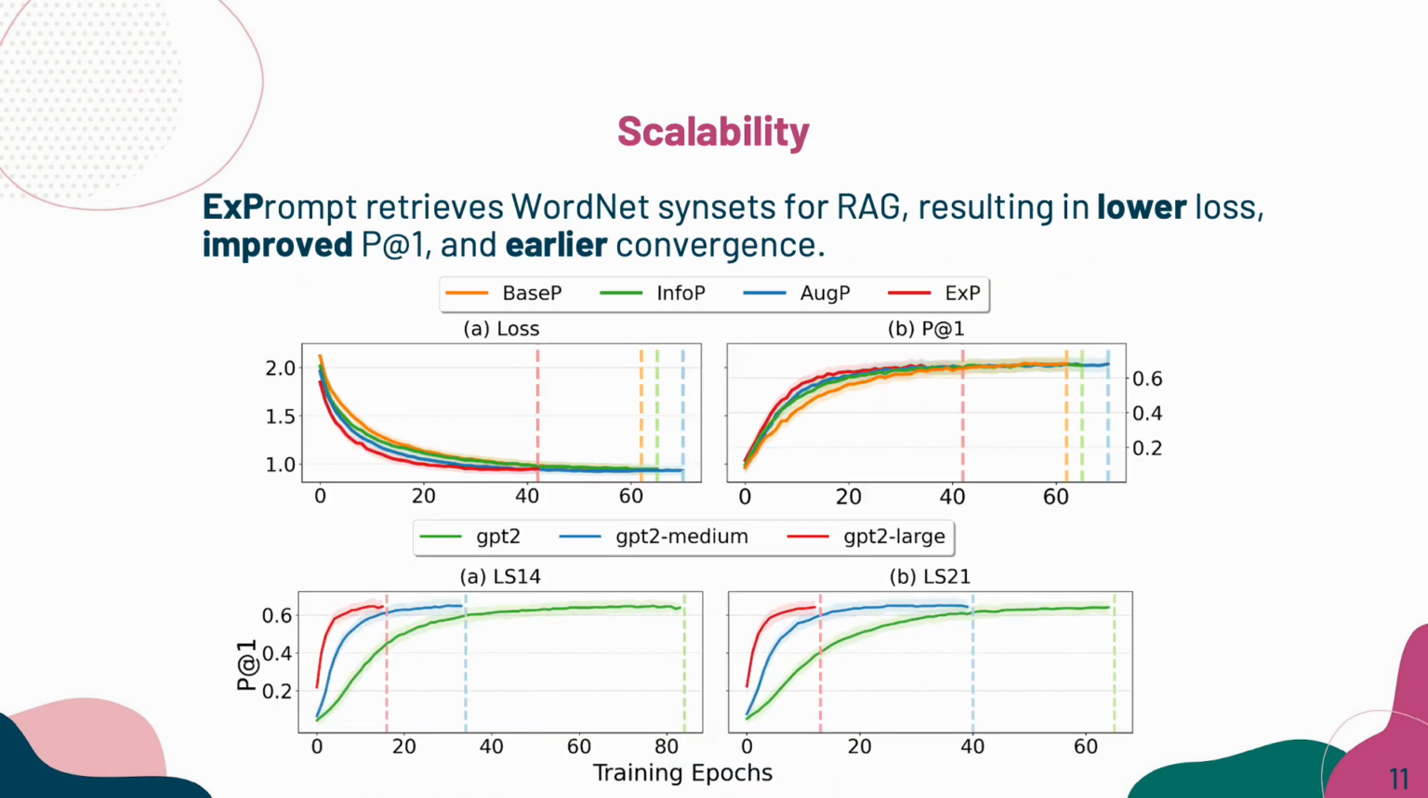In terms of scalability of our PromptSub, we provide a best practice with retrieval augmented generation, RAG. Specifically, EXPrompt retrieves WordNet synsets to enrich the context information in the prompt template. We can see from the first line chart that EXPrompt can lead to lower loss, higher top-one precision, and faster convergence. Also, the second line chart confirms that models with larger capacity can achieve better performance in fewer training epochs, showing the benefit of scaling up model size.